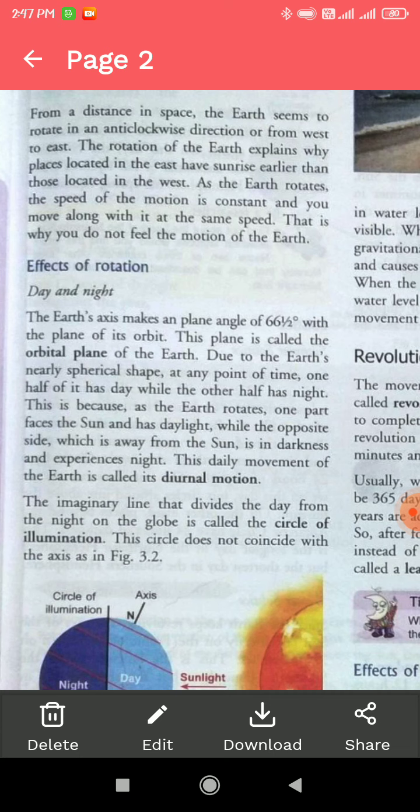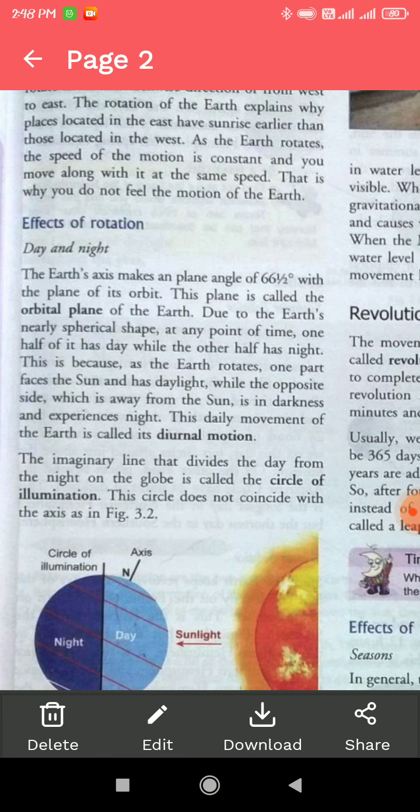We feel that the earth is stable, not in motion, but that is wrong. Each and every single second, the earth rotates on its own axis. Effects of rotation. Now we will come to know what effect happens when the earth rotates on its own axis.